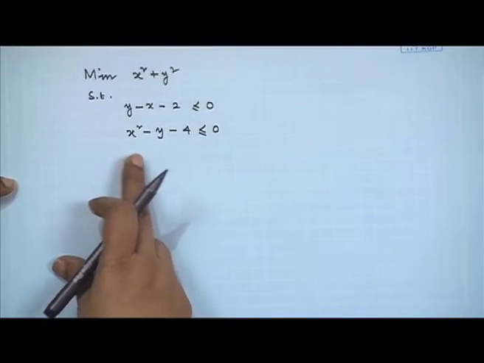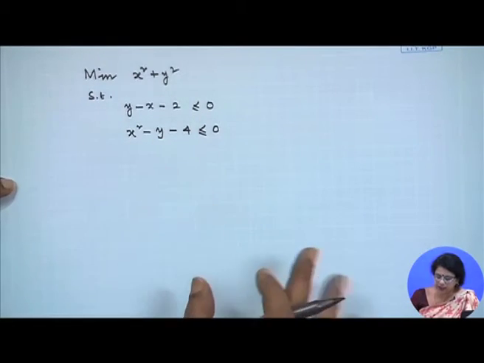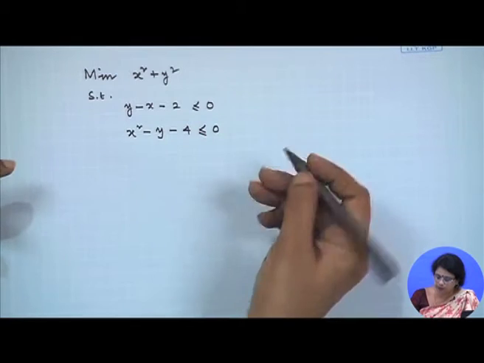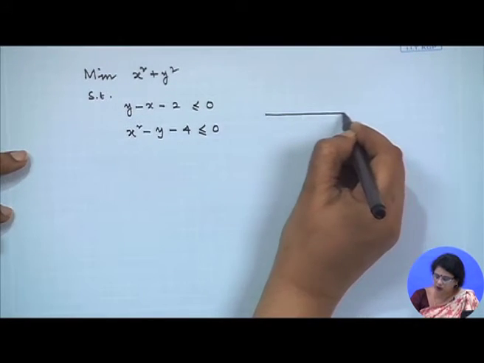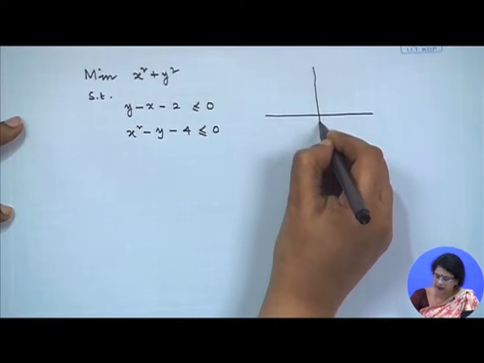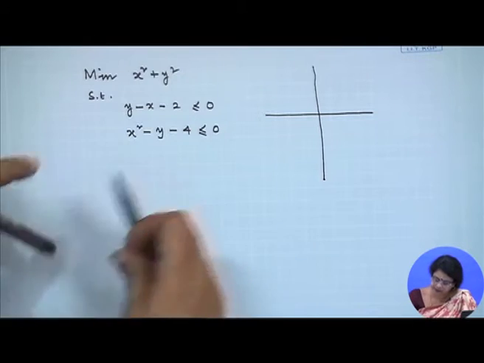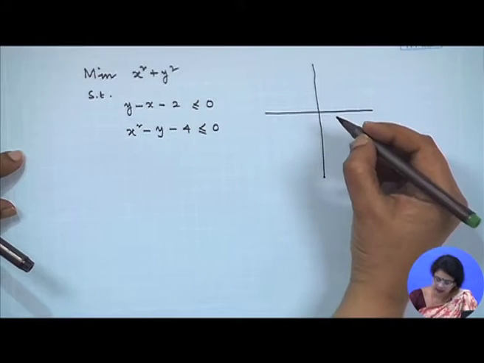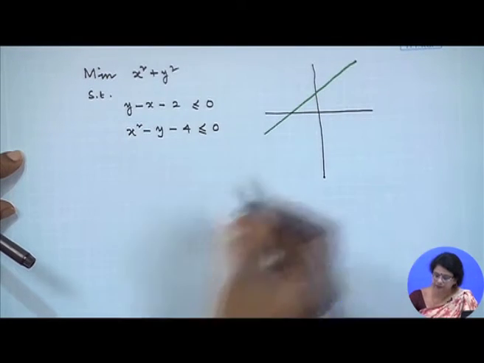But let us try to understand the geometrical picture of this problem. Now, the first one is the line, there is no doubt about it. Let me draw the line with the green, y minus x minus 2, that is why I can say this is the line for us.